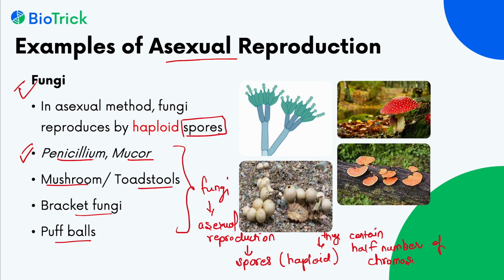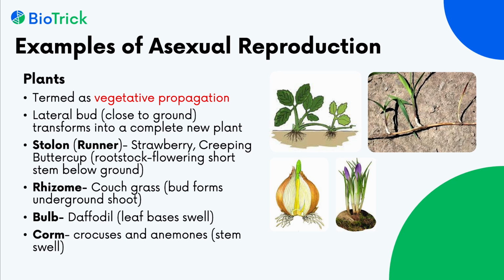What is haploid? We will discuss in more detail in sexual reproduction. For now, you have to remember that in fungi, asexual reproduction occurs through haploid spores. Now we can see asexual reproduction in plants.